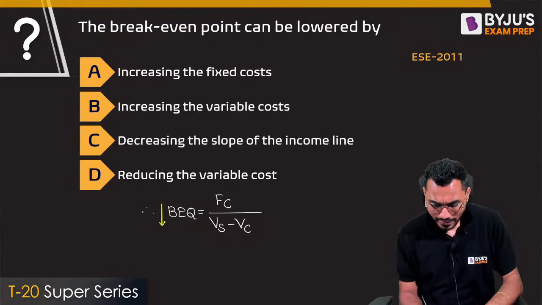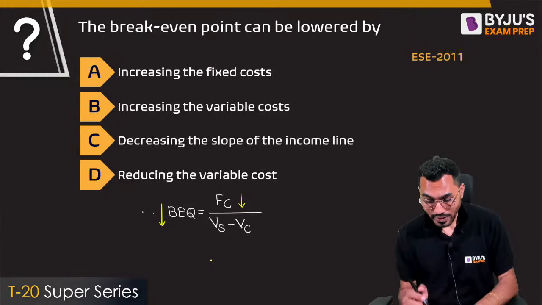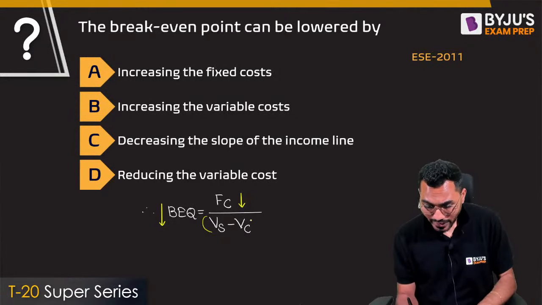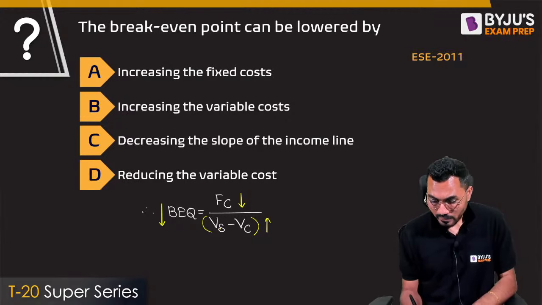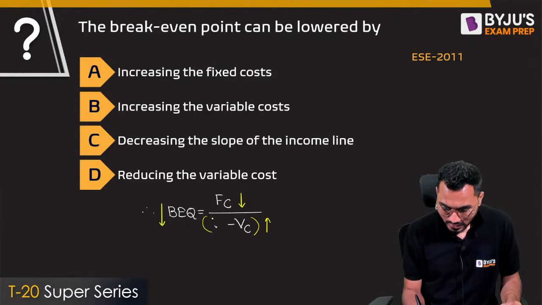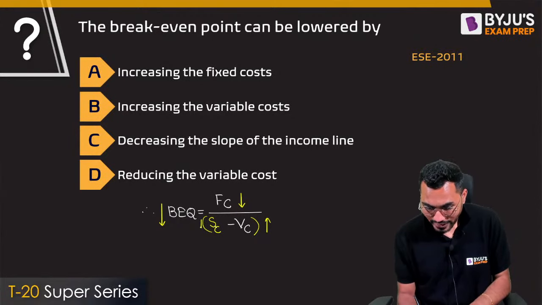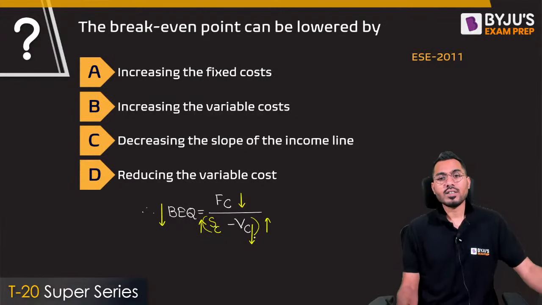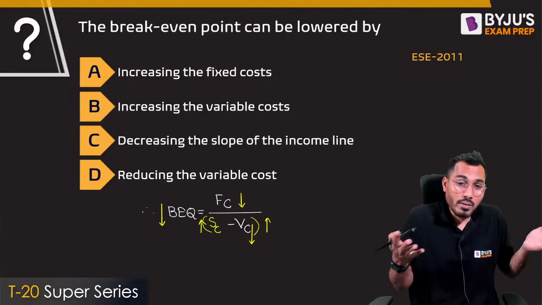So can I say that by mathematical way, fixed cost has to be lower? Fixed cost has to be lower, no doubt in that, right? And the denominator has to be increased. To increase the denominator, sales price has to be increased and variable cost has to be reduced. So these are the options available. Any of them you can select, right?